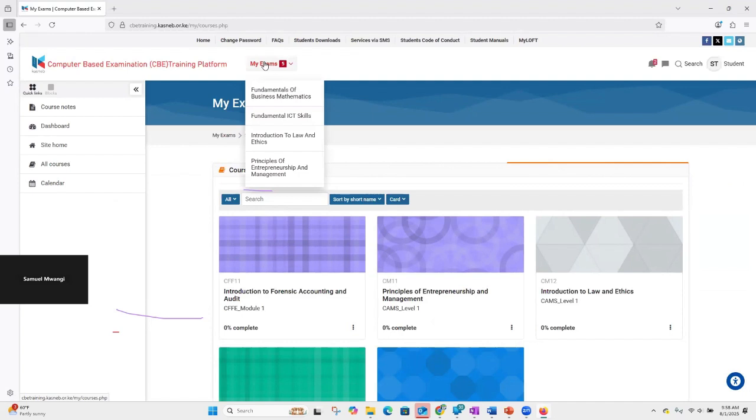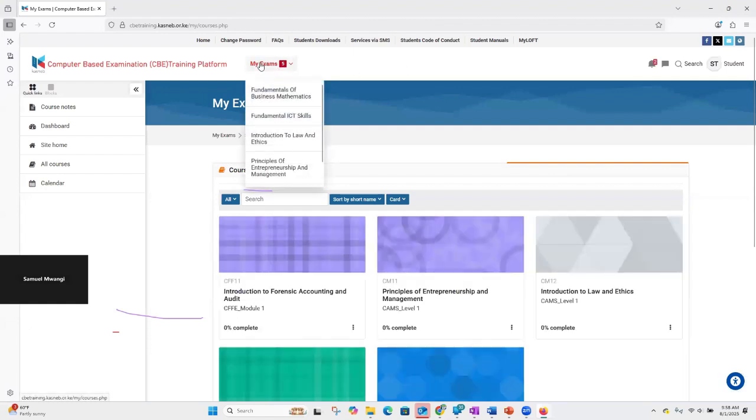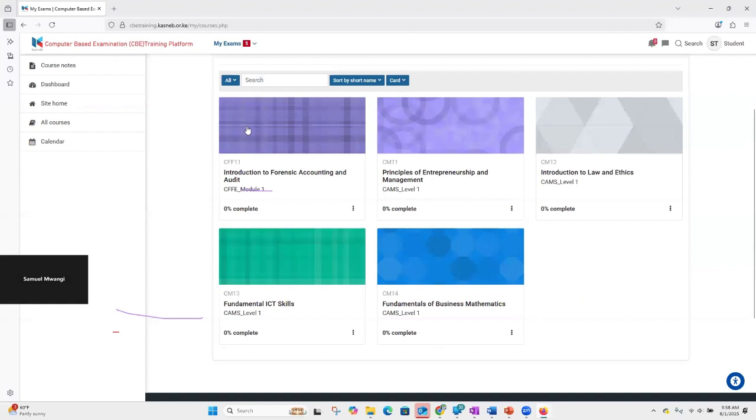If I click on my exams, I'm able to see I have a paper here called CFF11, which probably was a unit that I did in the last semester. But for one reason or the other, I'm still able to see it, but that's not a reason for worry. Then I have other papers here, which are CM11 because I'm a CAMS student. So I have CM11 all the way to CM14, which are the current papers that have been booked.